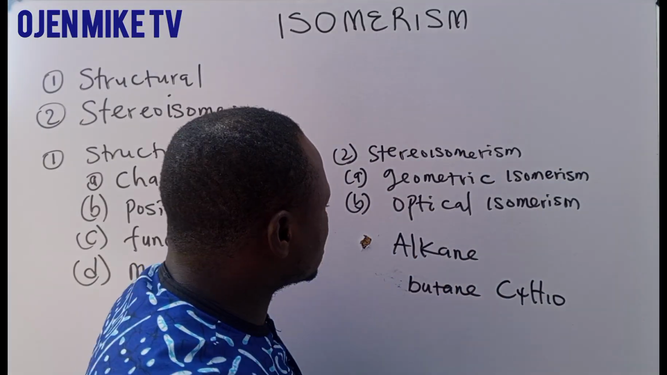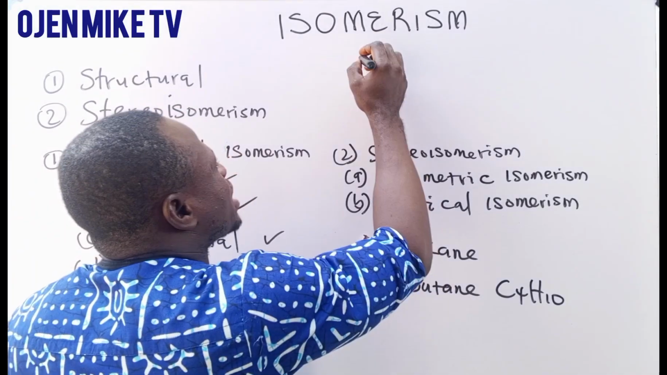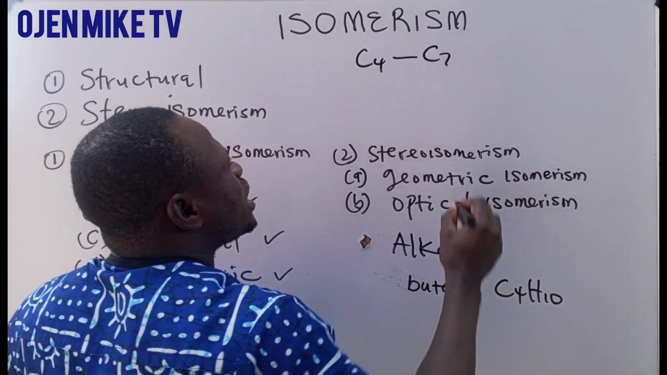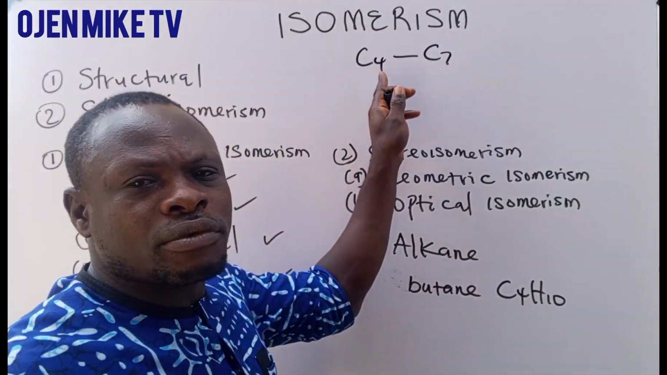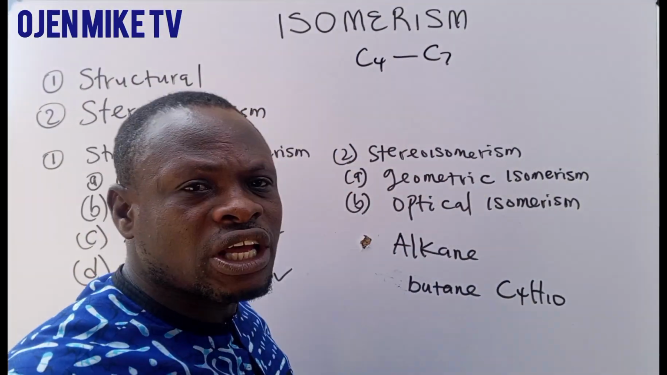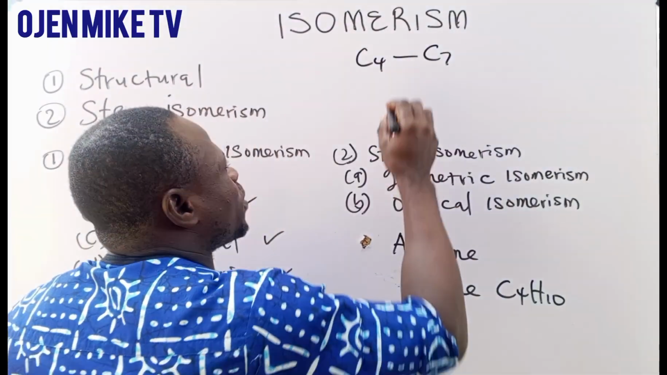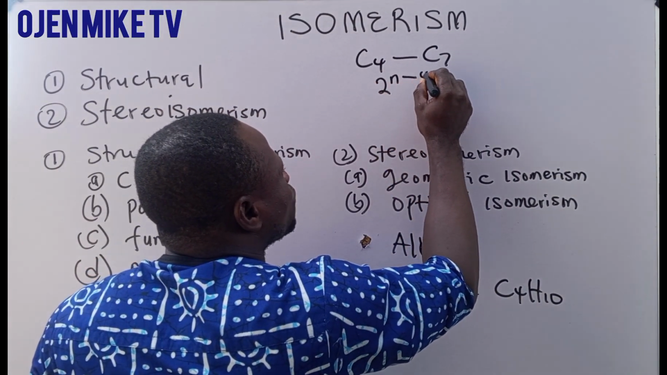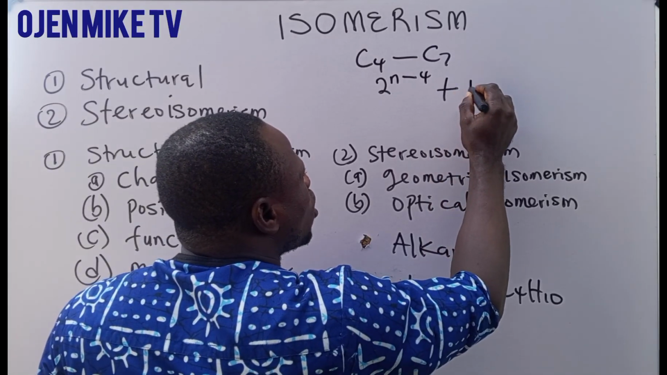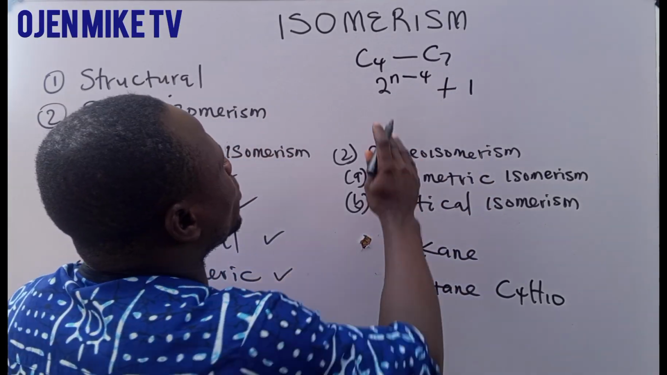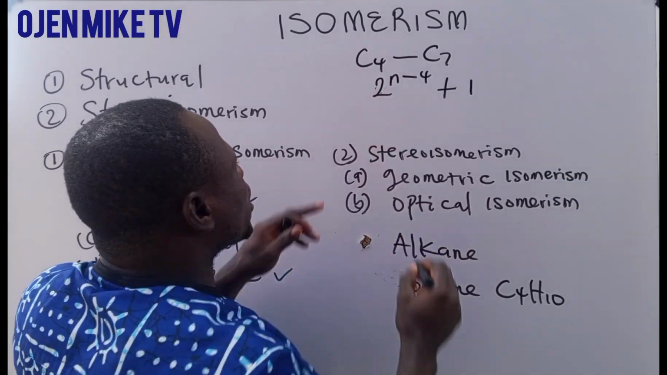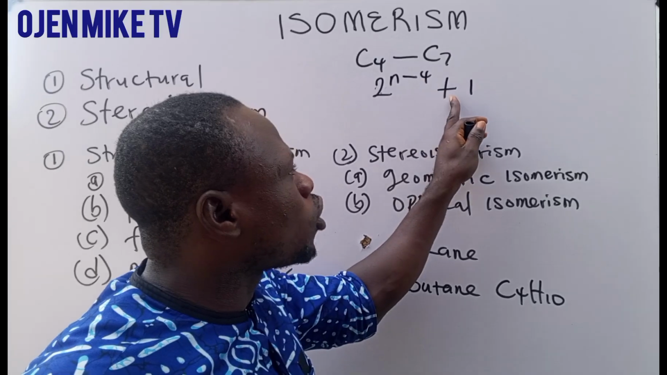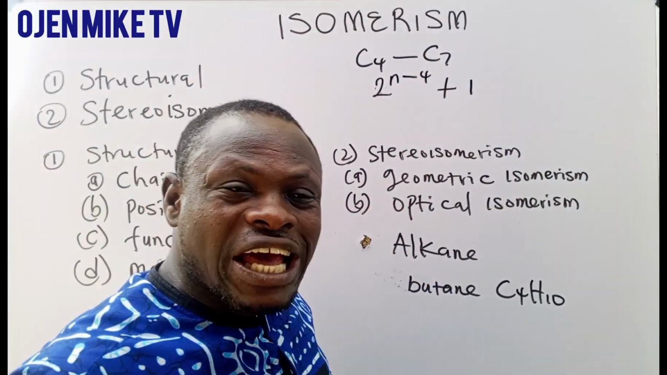Now let's go. For this alkane, we have isomers starting from C4 to C7. Anytime you are given a formula of C4 to C7, there is a particular formula that you use, and that formula is 2 raised to power n minus 4, plus 1. From carbon number 4 to 7, this is the formula. Use this formula to get the total number of isomers.